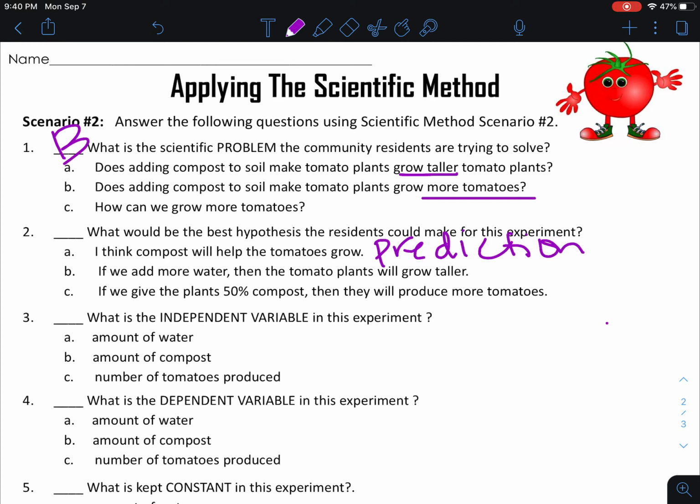If we add more water, then the plants will grow taller. All right, once again, we've got that taller. That's not what we're looking for. We're looking for them to produce a higher number of tomatoes. So if we give the plants 50% compost, then they will produce more tomatoes.